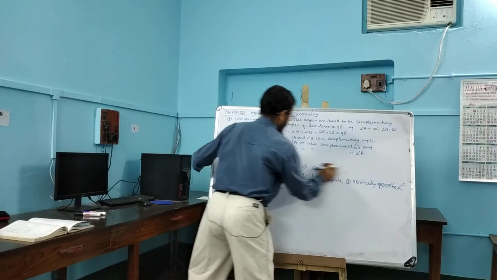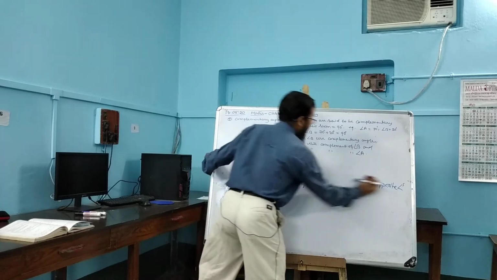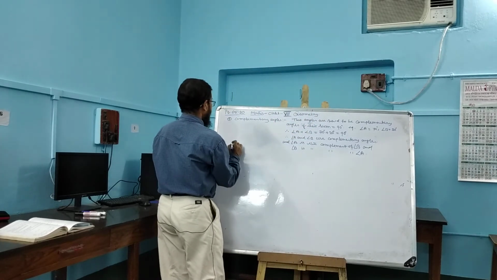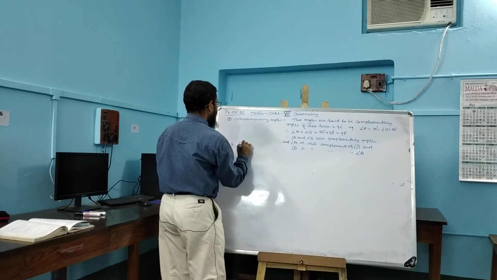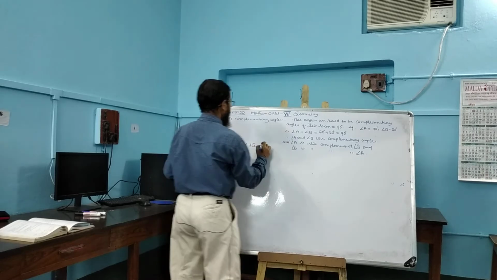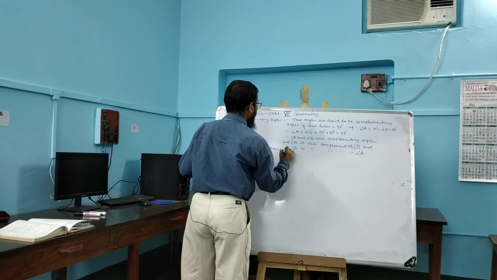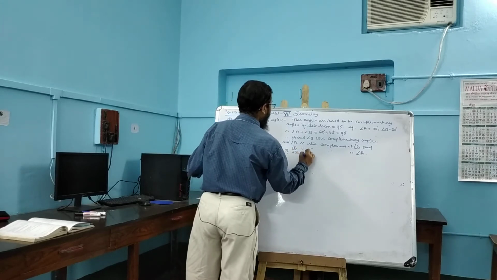Let us take some examples. Question: find the complement of the angles.